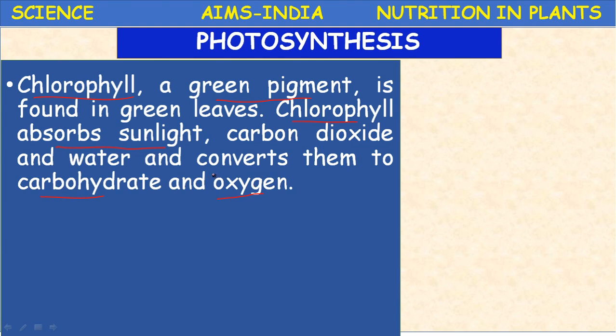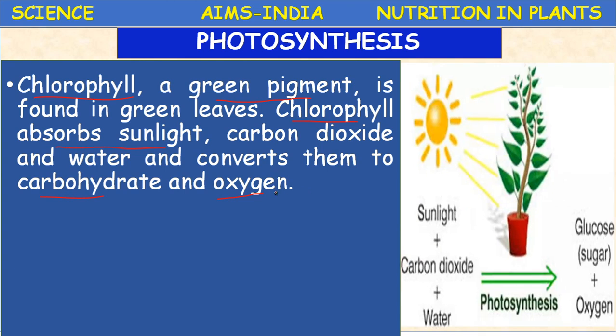So this oxygen is released from the water molecule. Okay, some amount of the reactant water molecule releases oxygen after the completion of the reaction. So that's why oxygen is considered the byproduct of photosynthesis. So here once again the reaction: sunlight, carbon dioxide and water, in the presence of the green pigment called chlorophyll, undergo a photochemical reaction and produce sugar and oxygen.